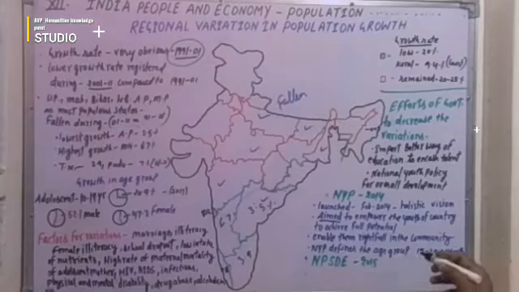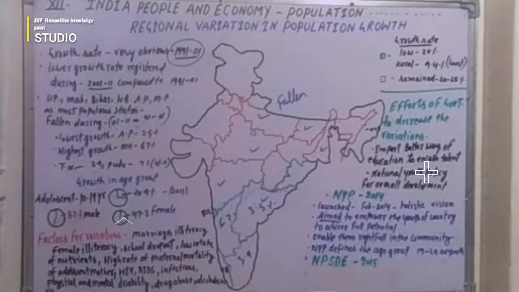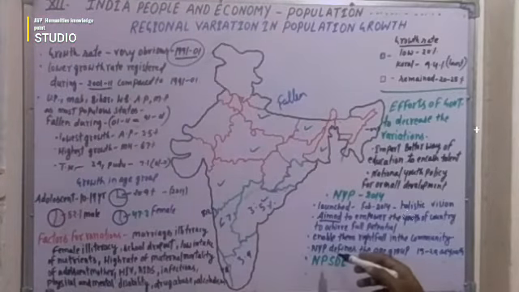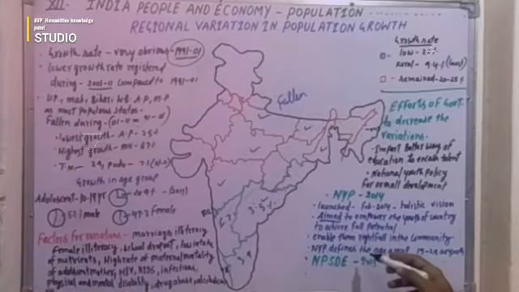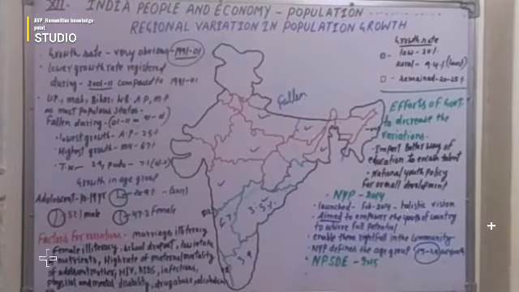Many of the other programs the government had started were in such a way that they can rightfully improve their talent, so that they can earn well. They can even start a startup, meaning not only can they be employed but they can also give employment to other needy people. The National Youth Policy defines the age group 15 to 29 as youth.